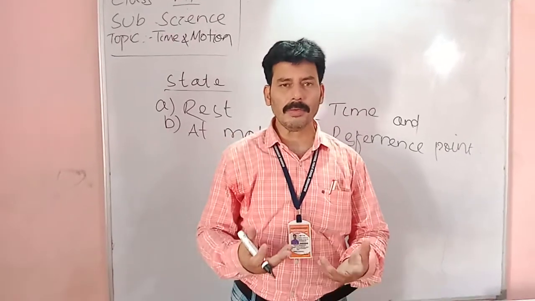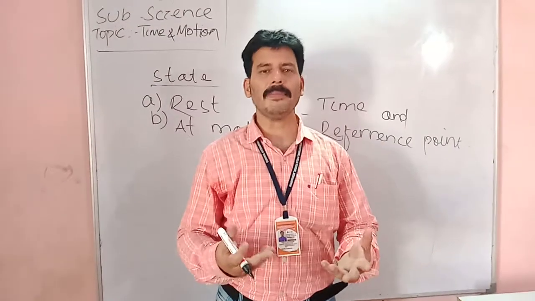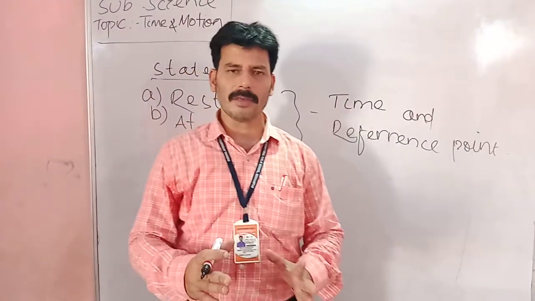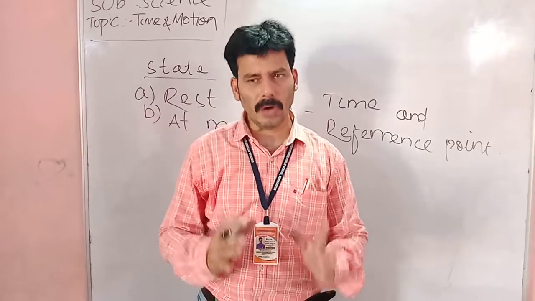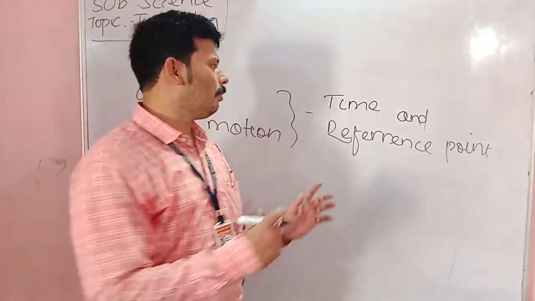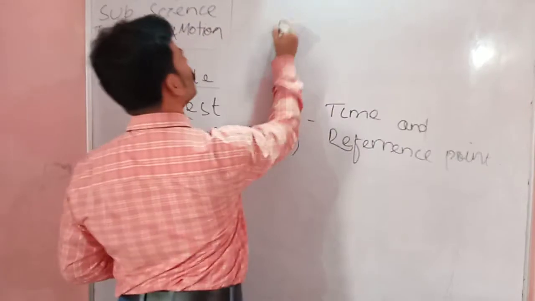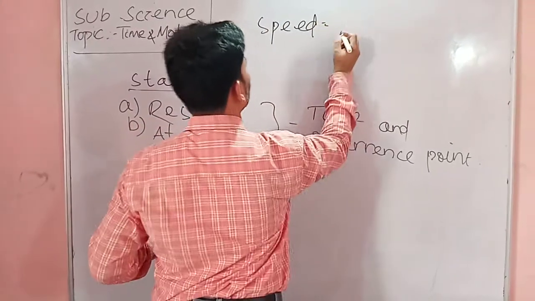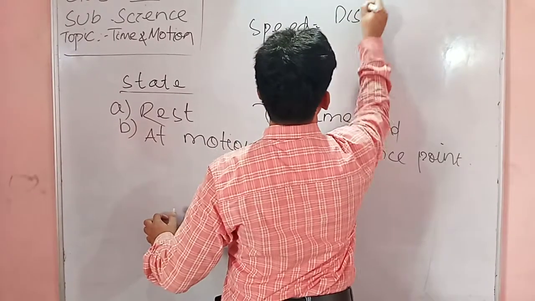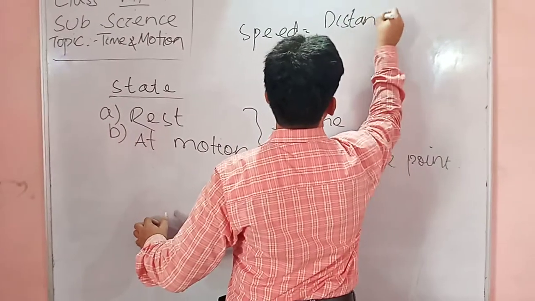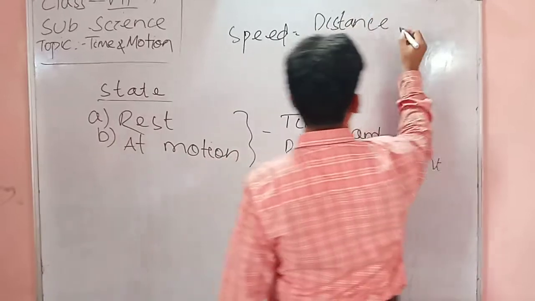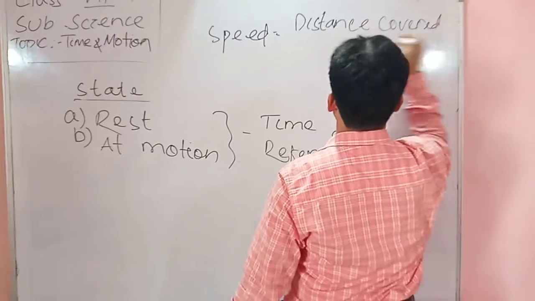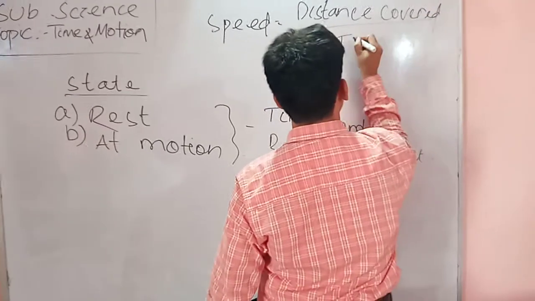Speed can be calculated by the distance covered in a given time. So how will we write it on the board? Speed is equal to distance covered by time.